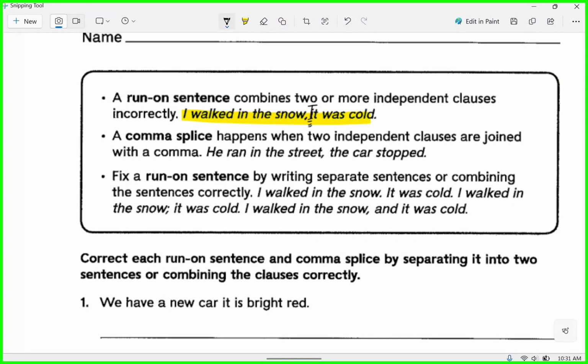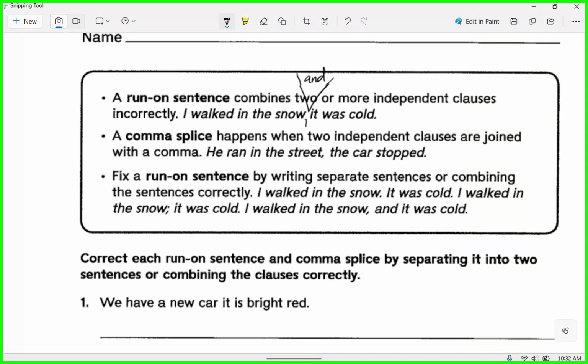Or how about, I like this better. I walked in the snow, comma. Could we just use a comma? No. You can't use a comma in place of a period. Comma has to be followed by a conjunction. And the conjunction I'm going to use is and. I walked in the snow, comma, and it was cold. So I don't want you using semicolons right now. You're not ready for that. Okay? But yes, you maybe could. But we're not doing that.